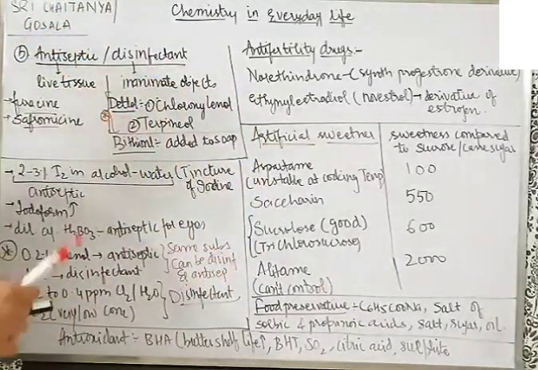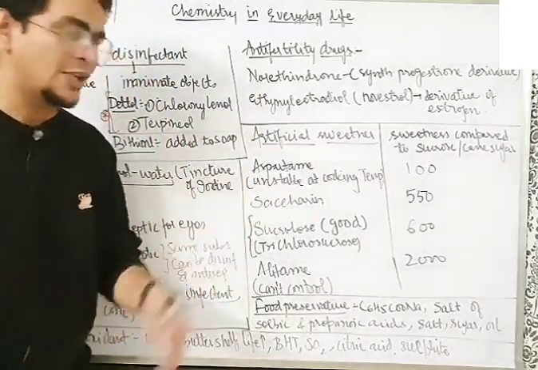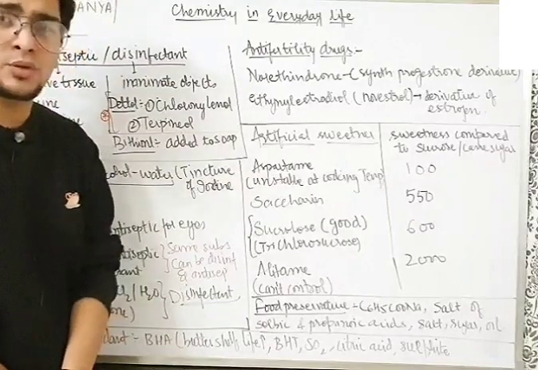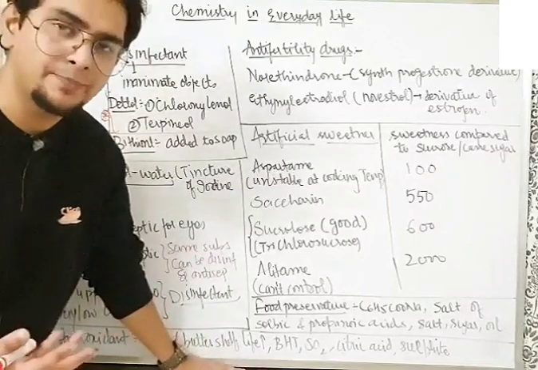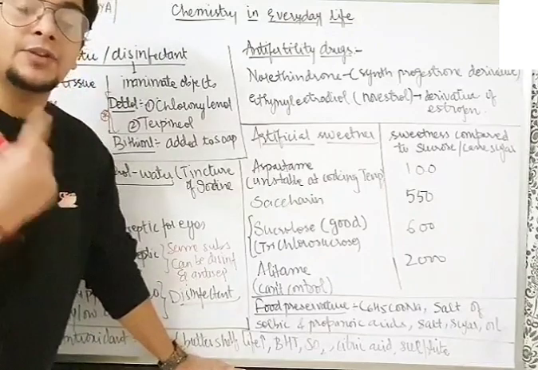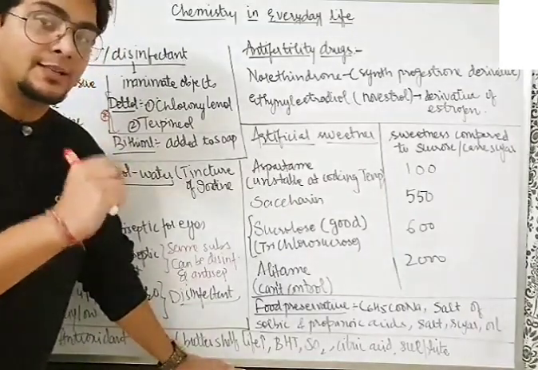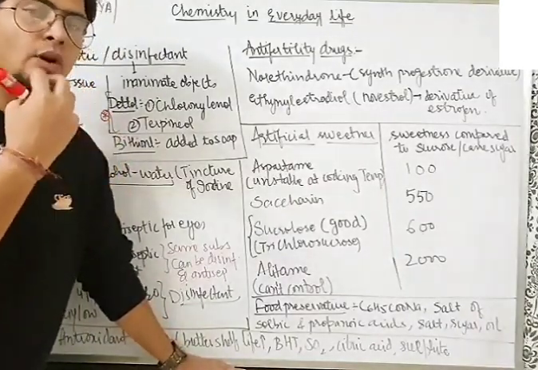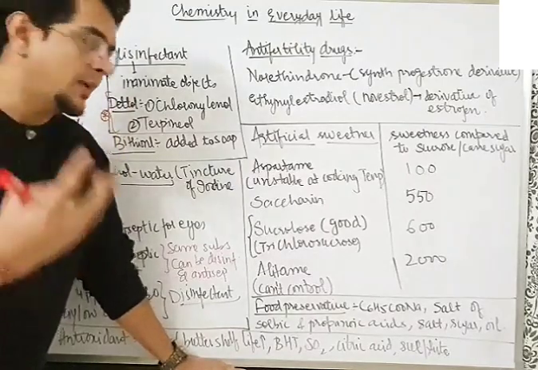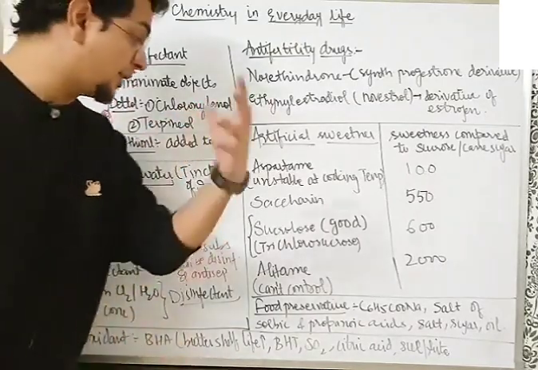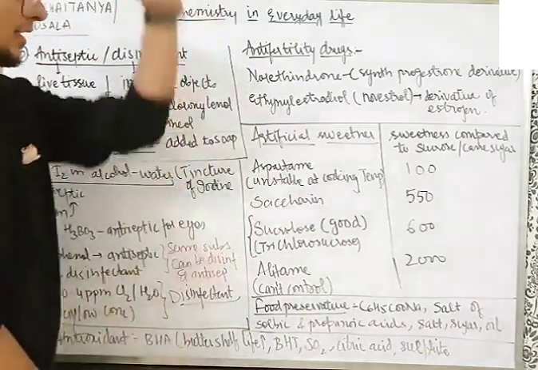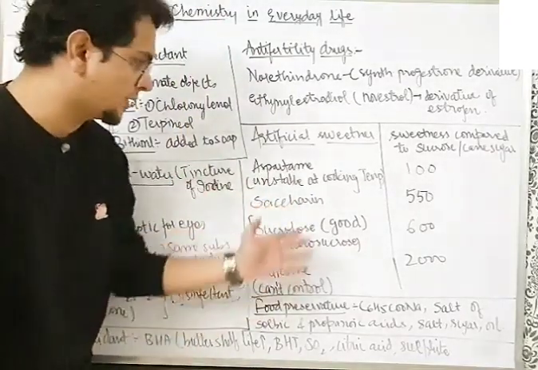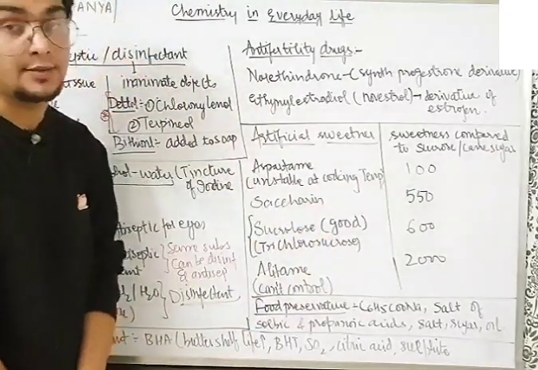Talking about the sweetening agents now. The natural sweetener that we have, cane sugar or sucrose, gives a lot of calories to the body. So we search for artificial sweeteners which can give sweetness and taste, but do not give calories to the body. The first such artificial sweetener discovered was saccharin. It was discovered in the 1800s and is still being used. Saccharin is 550 times sweeter than cane sugar.